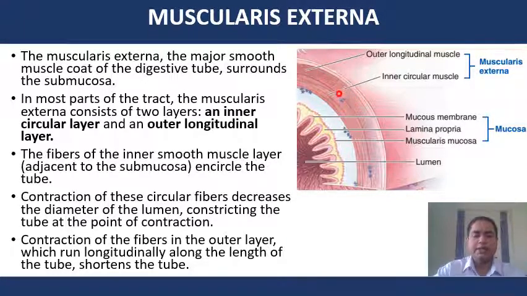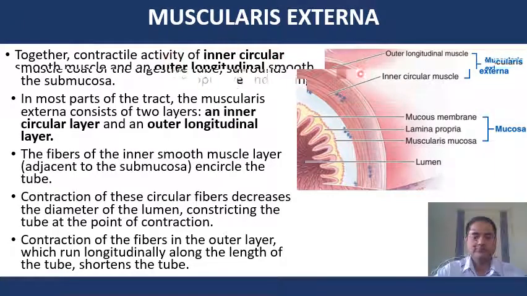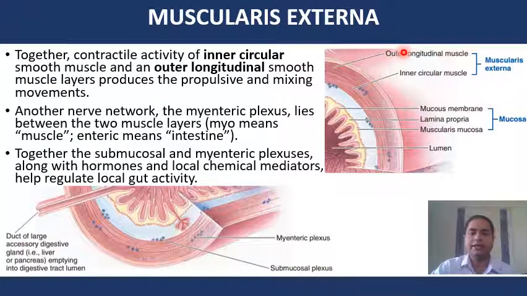and the contraction of the fibers in the outer layer, which run longitudinally along the length of the tube, shortens the tube. The inner circular muscle and outer longitudinal muscle of the muscularis externa produce the propulsive and mixing movements in the GI tract. Another network of nerves is called the myenteric plexus, which is present in between the inner circular muscle and outer longitudinal muscle.